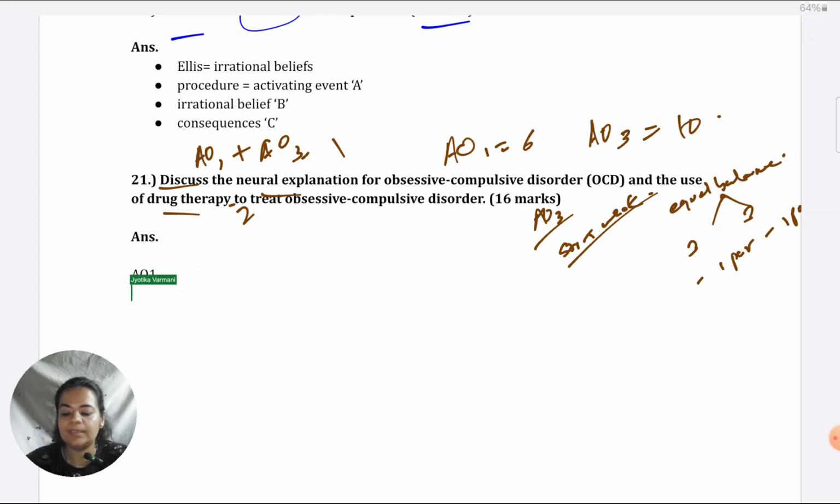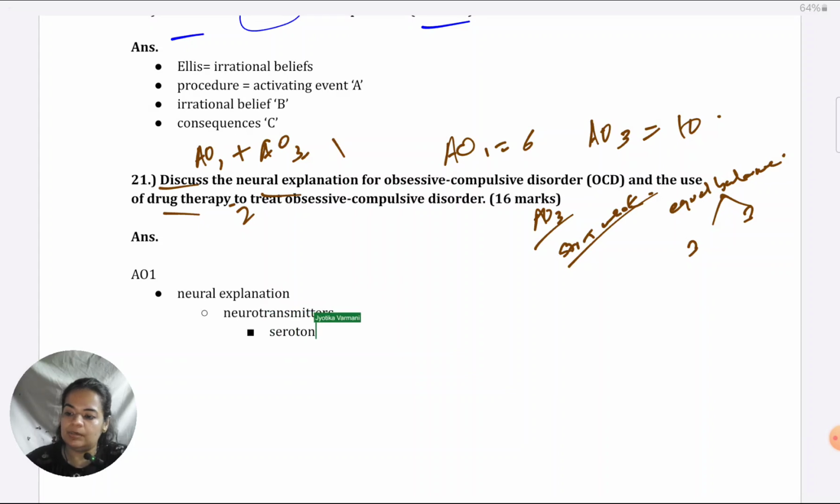I would begin with the neurotransmitters part of the neural explanation. So I would explain the role of serotonin. When serotonin levels are reduced, that results in OCD along with depression, and this is found through animal studies whereby when serotonin levels are artificially reduced in their brains through manipulation, they start showing symptoms of OCD.